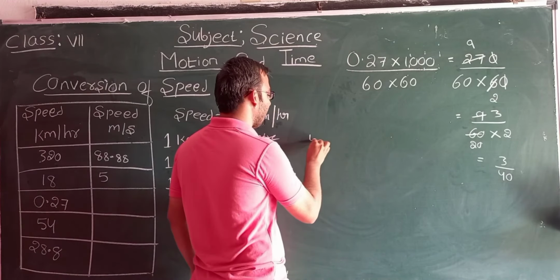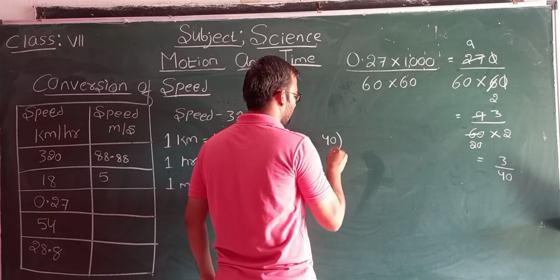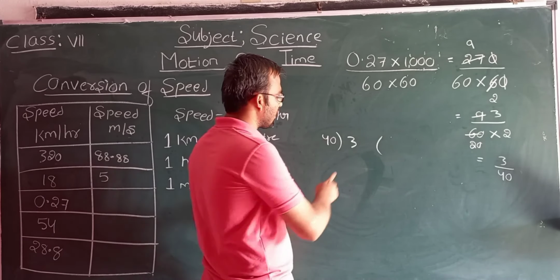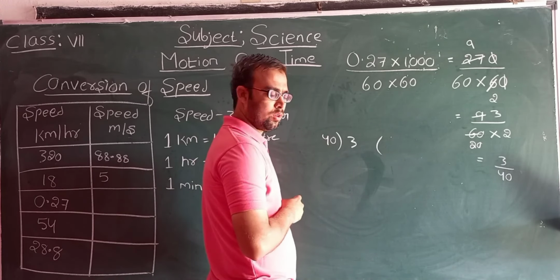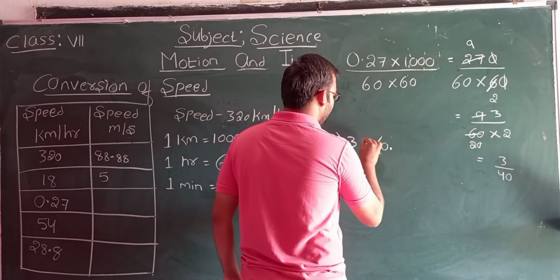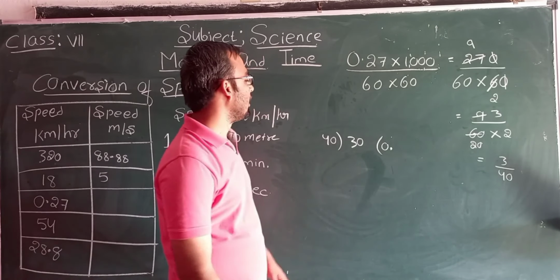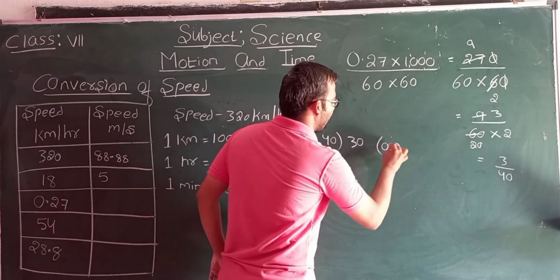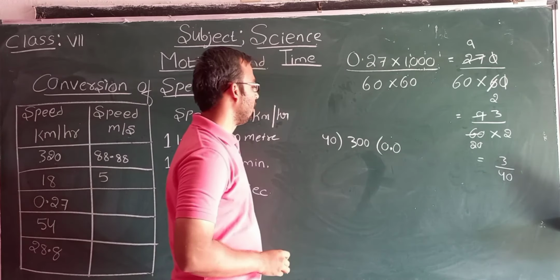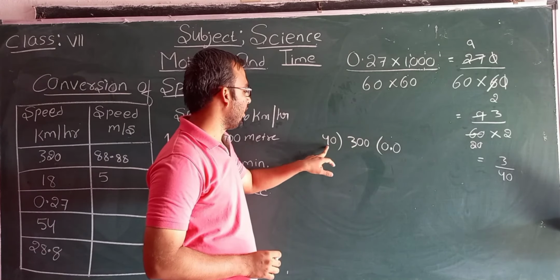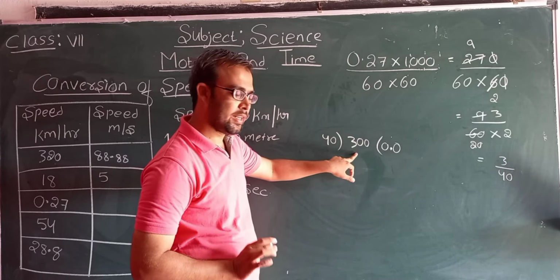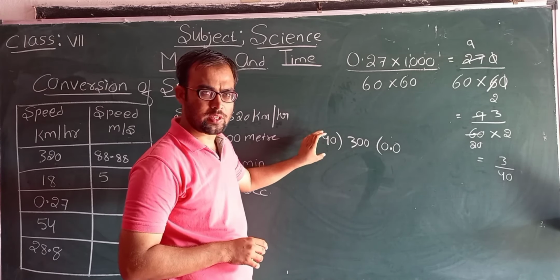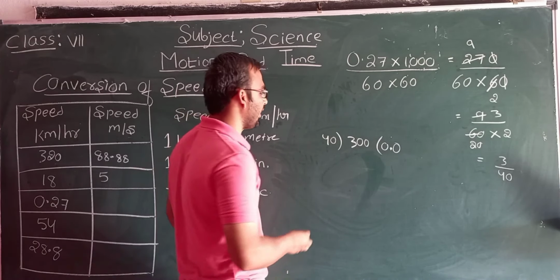Now we'll divide this. Now students, can 3 go into 40? No. So take 0 point here and write 0 here. Now can 30 go into 40? No. So write 0 here and 0 here. Now here we have to find the nearest number to this. 4 7s are 28. So here 40 is there. So 40 into 7 will be 280.